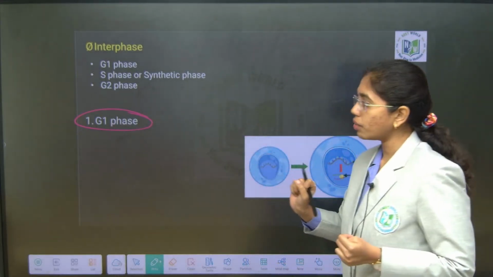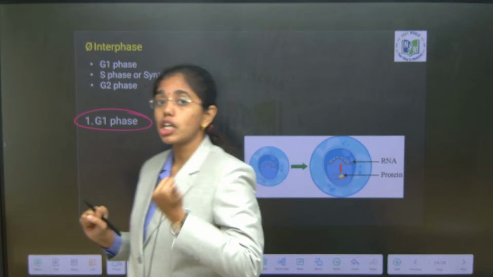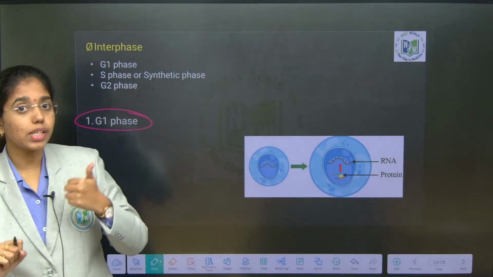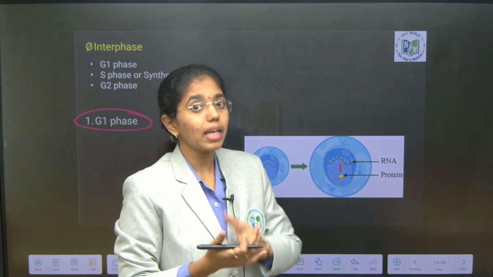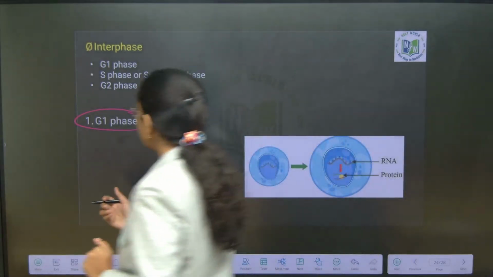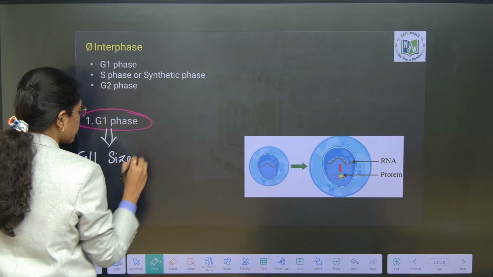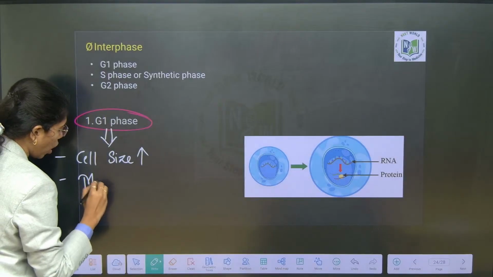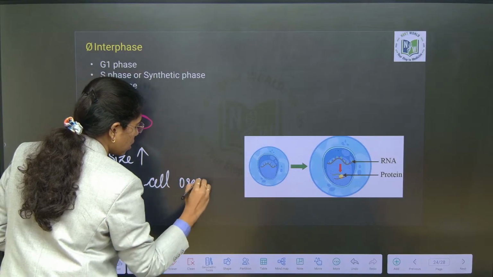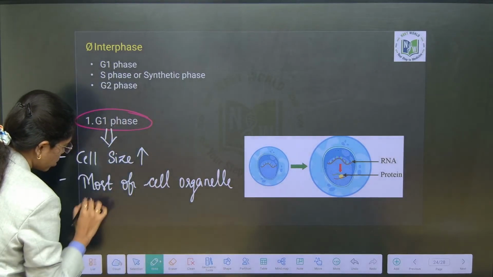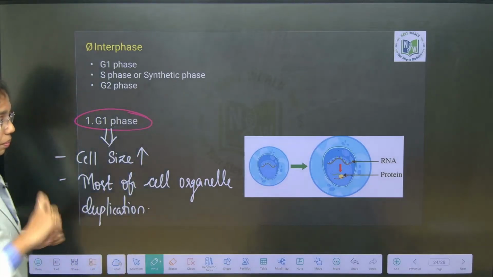In G1 phase, most of the cell organelle duplication happens. As most of the cell organelle duplication or cellular constituents are synthesized in G1 phase, the cell size will increase, and the cell is metabolically active in G1 phase. Most of the cell organelle duplication occurs in G1 phase. Clear, right? Be clear on this note.